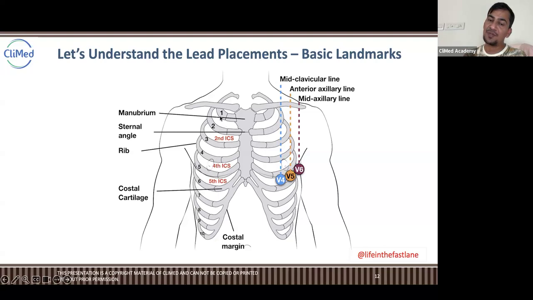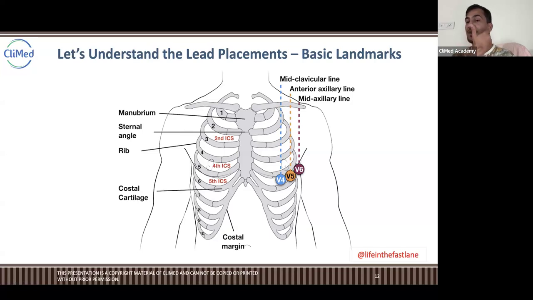So this is the first intercostal space between one and two, two and three is the second, three and four the third, four and five is the fourth intercostal space, and then between 5 and 6 it is the fifth intercostal space, right? So in the fifth intercostal space, on the left side, they place the leads. The first lead will be at exactly the fifth intercostal space and mid clavicular, mid of your chest.